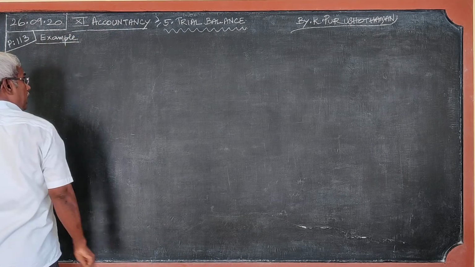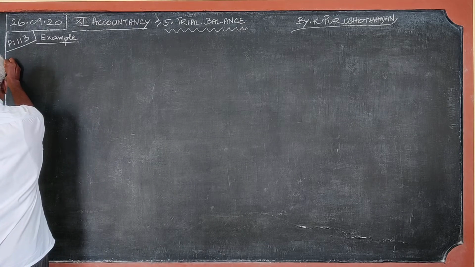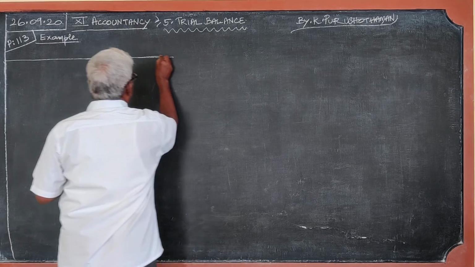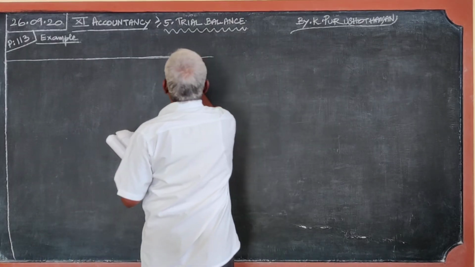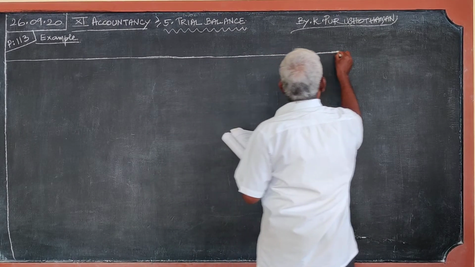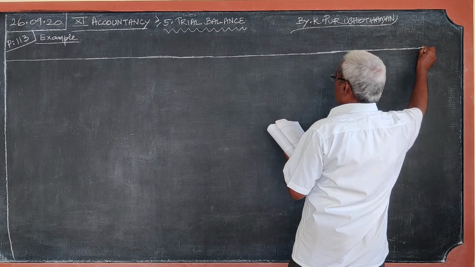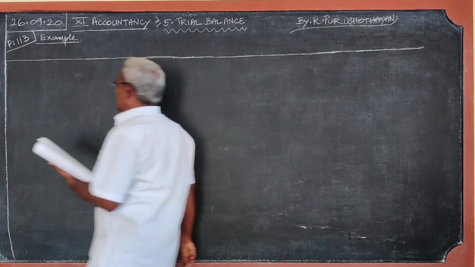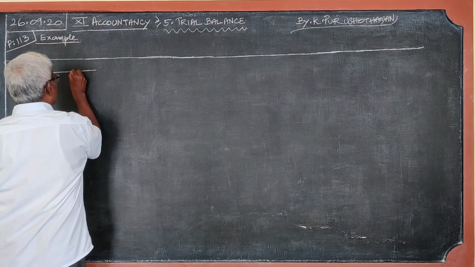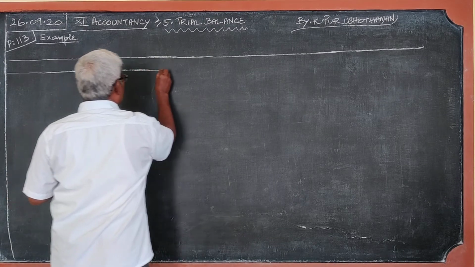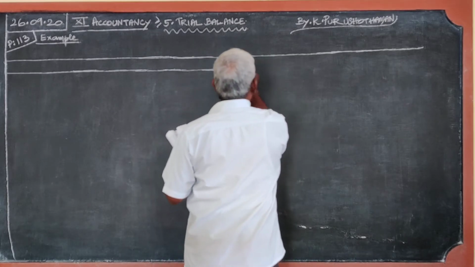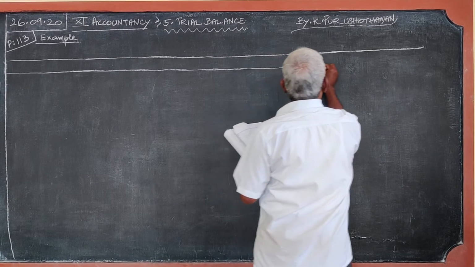For this example, I am going to prepare journal entries, that is, past journal entries, then ledger accounts. After preparing ledger accounts, I shall pass on to the trial balance. I shall teach you the theory part after showing an example.